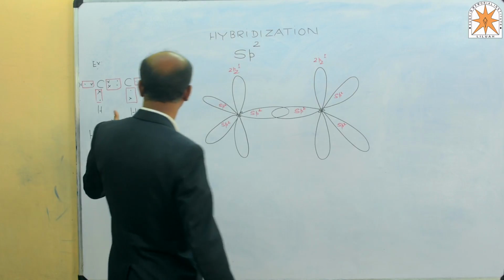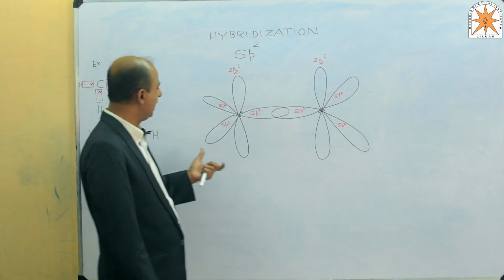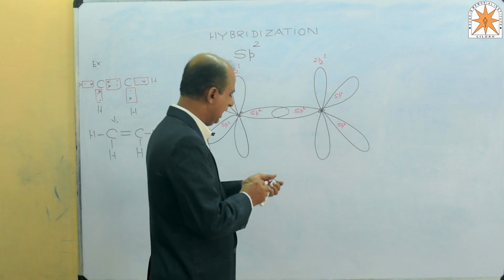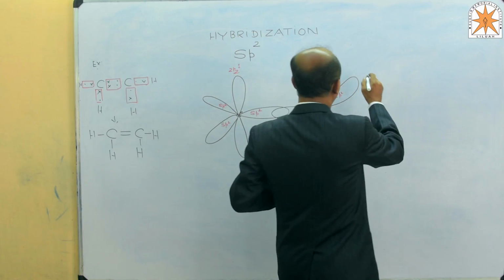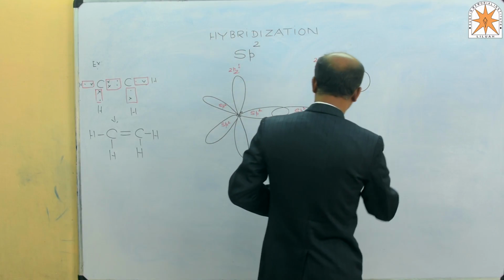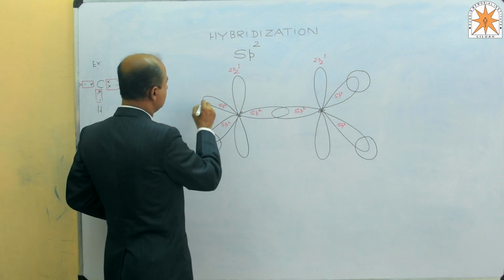Now we have to see here, the ethylene molecule contains 4 hydrogen atoms, and hydrogen has electronic configuration 1s1. So these hybrid orbitals share their electrons with the 4 hydrogen atoms like this.